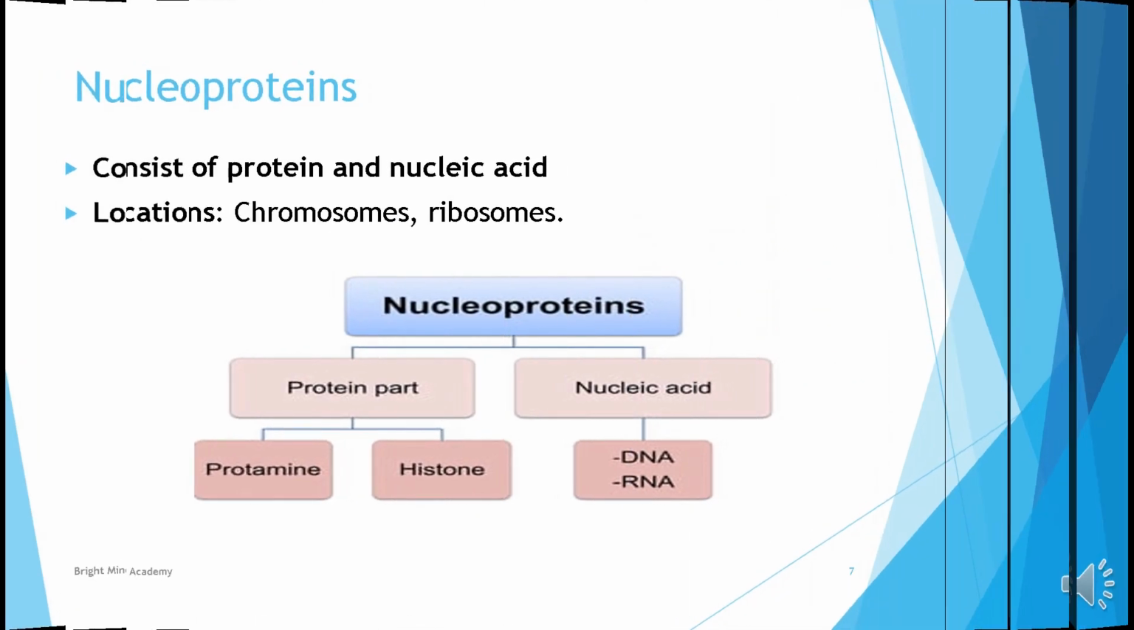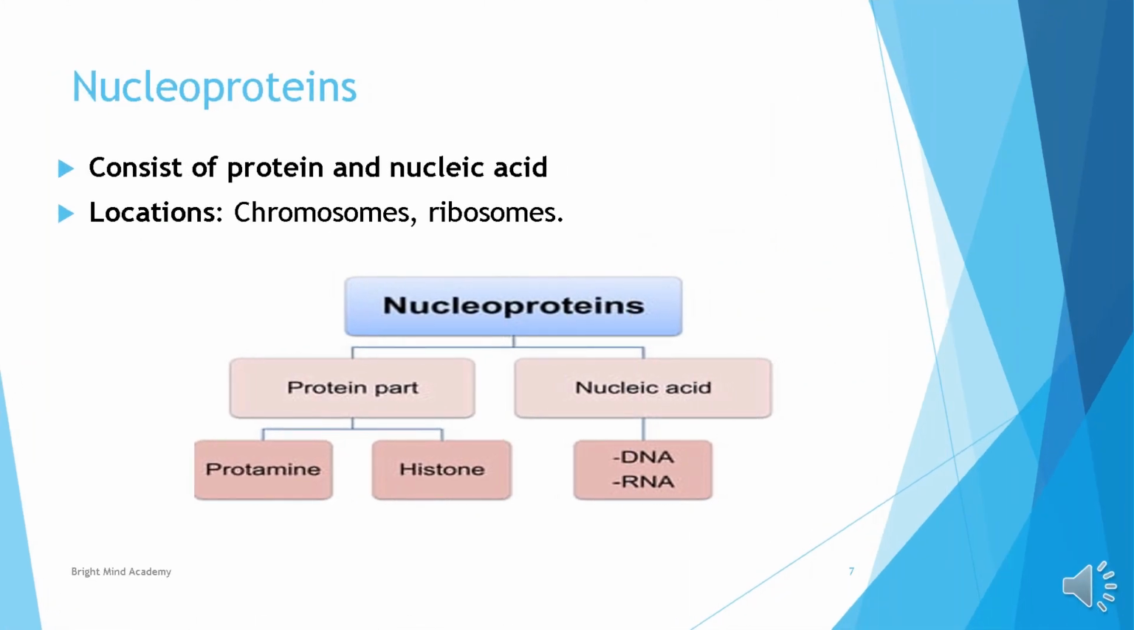Next we have nucleoproteins. Here the word nucleo shows nucleic acid, and protein shows protein. Nucleoproteins are the combination of nucleic acids and proteins. They consist of proteins and nucleic acids, and they are found in chromosomes and ribosomes.